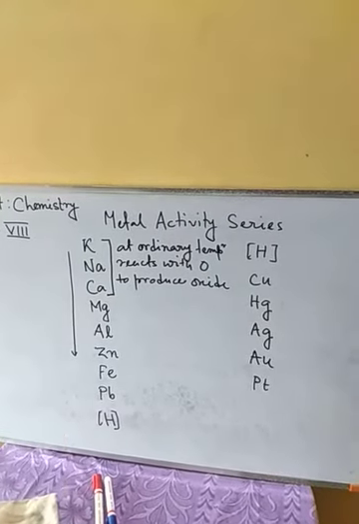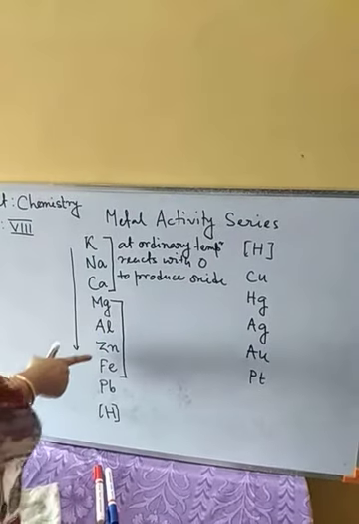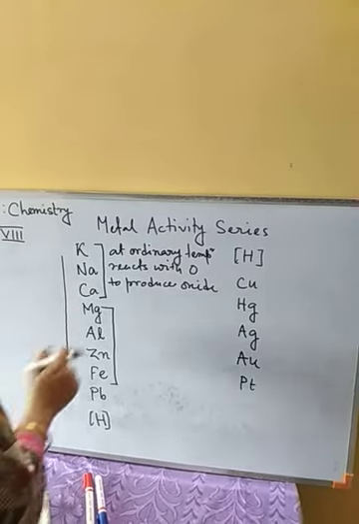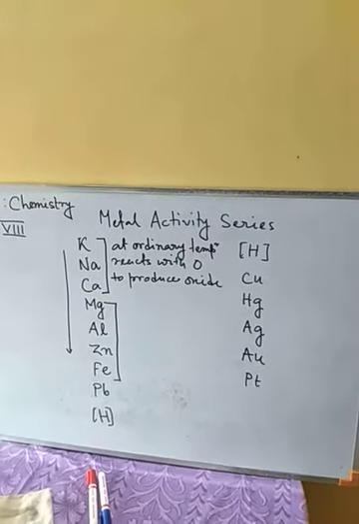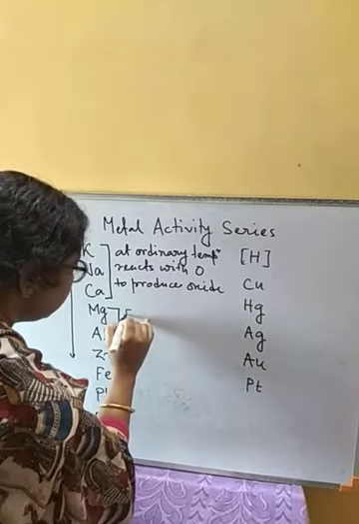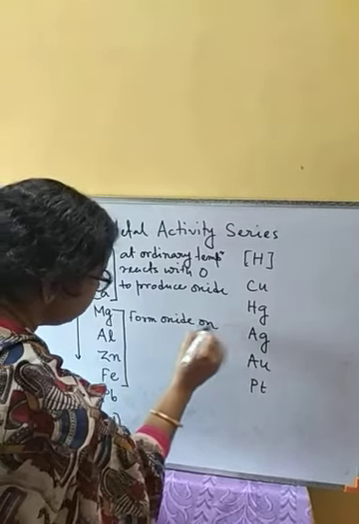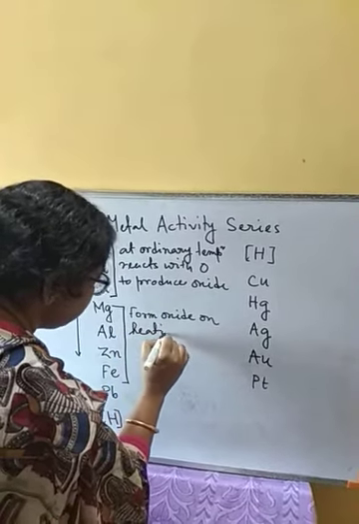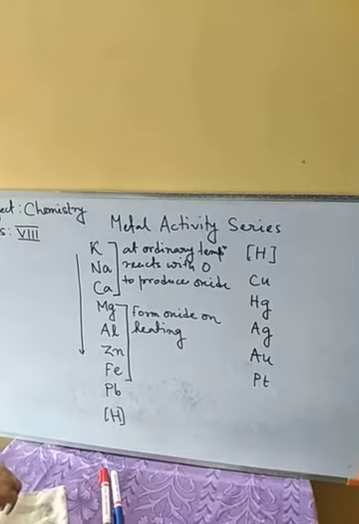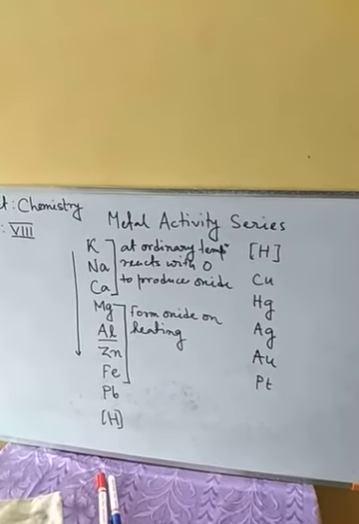Next, magnesium, aluminium, zinc and iron. These four will react with oxygen. For this we need to heat them. These four, magnesium, aluminium, zinc and iron, will form oxide on heating. But here aluminium can form oxide at ordinary temperature only.